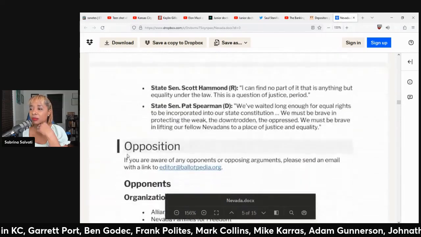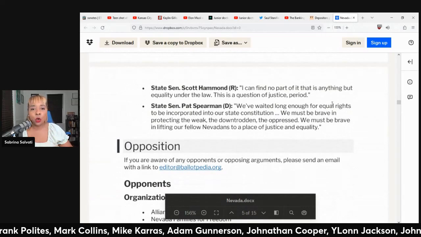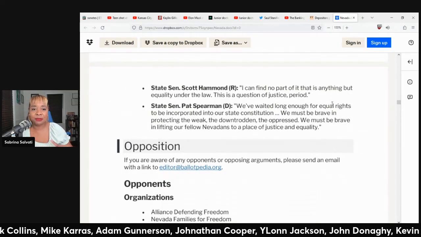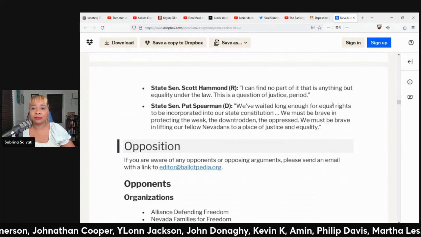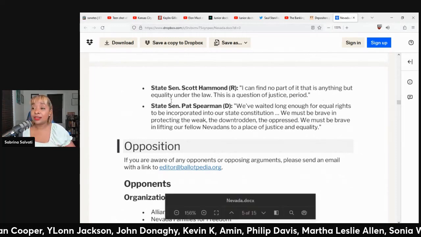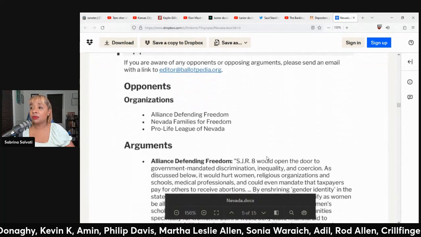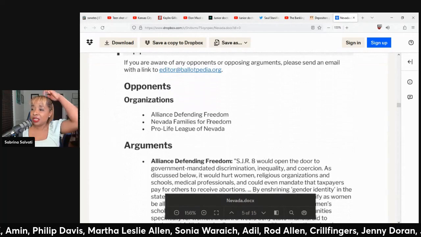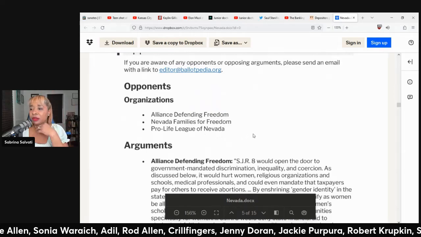One of the arguments in support, from Senator Scott Hammond: I can find no part of it that is anything but equality under the law. This is a question of justice, period. That is interesting. They did not have that. Who opposed it? Alliance Defending Freedom, Nevada Families for Freedom, Pro-Life League of Nevada.